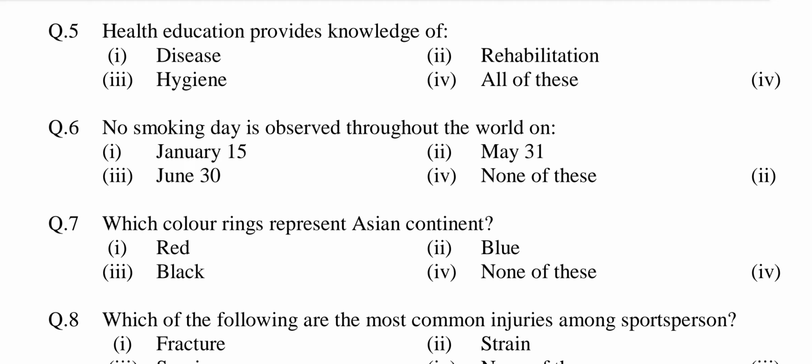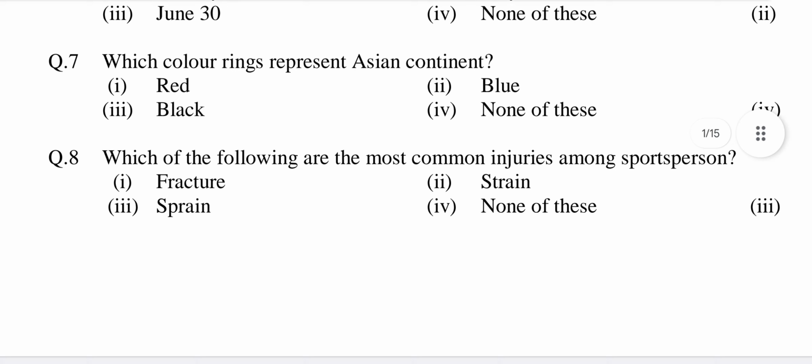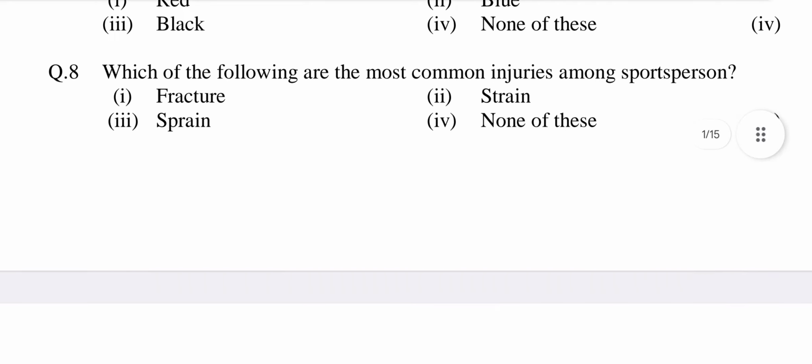Question number 7, which colors rings represent Asian continent? Option first, red, second, blue, third, black, fourth, none of these. Answer is option fourth, none of these. Question number 8, which of the following are the most common injuries among sports persons? Option first, fracture, second, strain, third, sprain, fourth, none of these. Answer is option third, sprain.